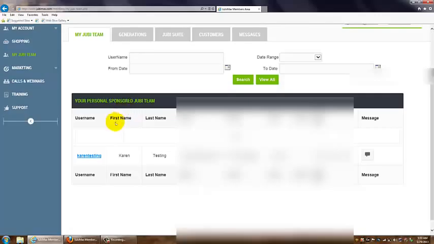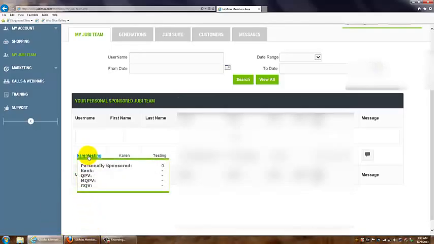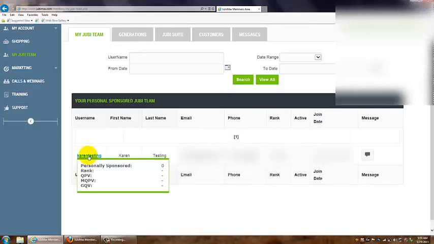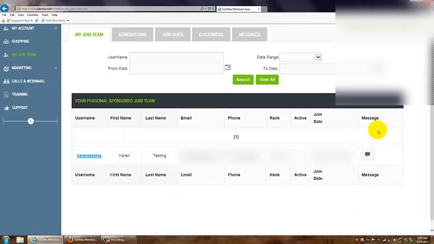All right. So here we go. So this is showing your personally enrolled, and if you just click on that person's username, it'll show you how many personally sponsored they have. Again, we'll change this verbiage to personally enrolled. It'll show things like rank, and you'll start to understand what all of these other QPV and MQPV are. There'll be other videos that will highlight that. What I really want to focus in on right here is the functionality where you can send one of your personally enrolled promoters a message. So let's click here where it says message.